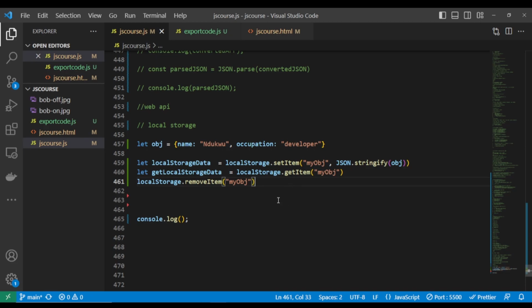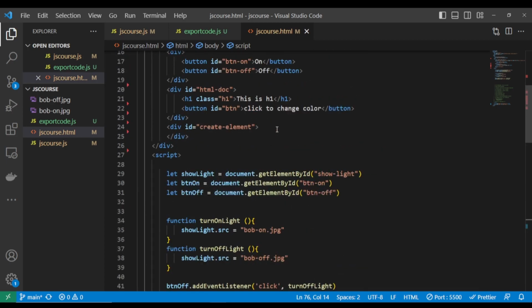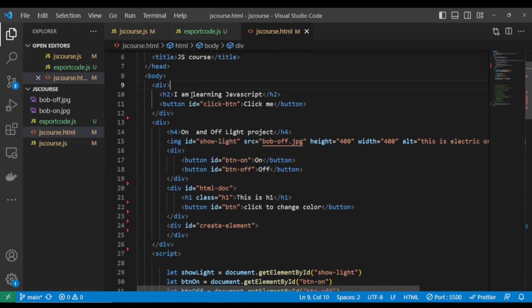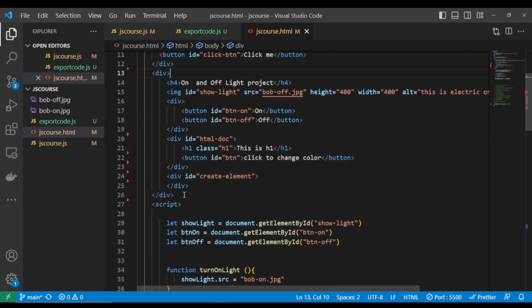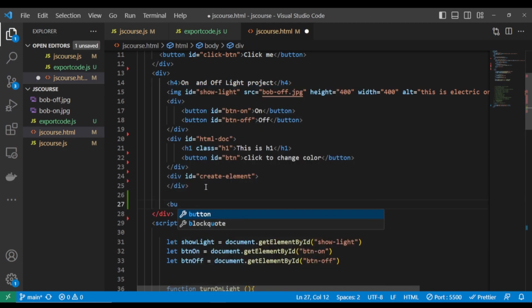Let's quickly create a simple button, and I'll show you how to remove the local storage. Inside our div, let's create a simple button. I will call it logout.